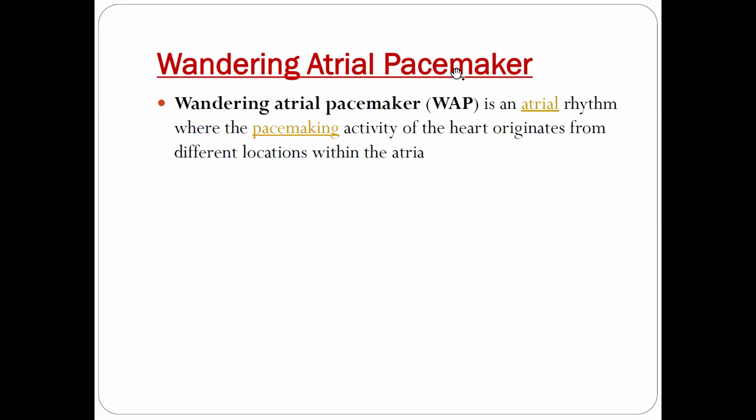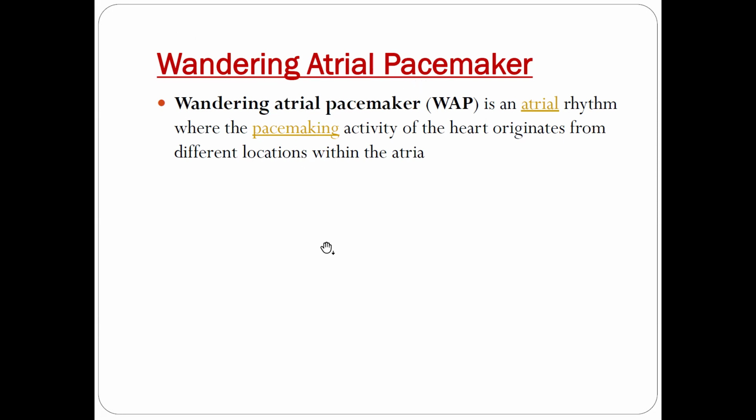Next is wandering atrial pacemaker. Wandering atrial pacemaker is an atrial rhythm where the pacemaking activity of the heart originates from different locations within the atria. As the name suggests, the pacemaker is wandering. Normally the pacemaker is the sinoatrial node. If any other ectopic focus acts as a pacemaker in the atrium, then it is called wandering atrial pacemaker.